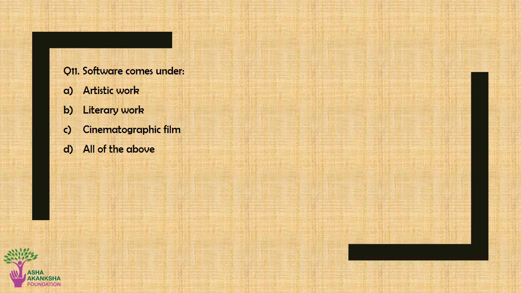Question number 11. Software comes under option A, artistic work; option B, literary work; option C, cinematographic film; or option D, all of the above. The correct answer for this question is option B, literary work.